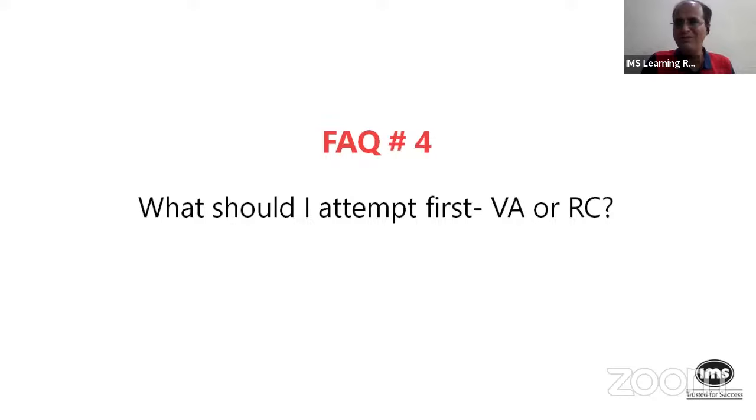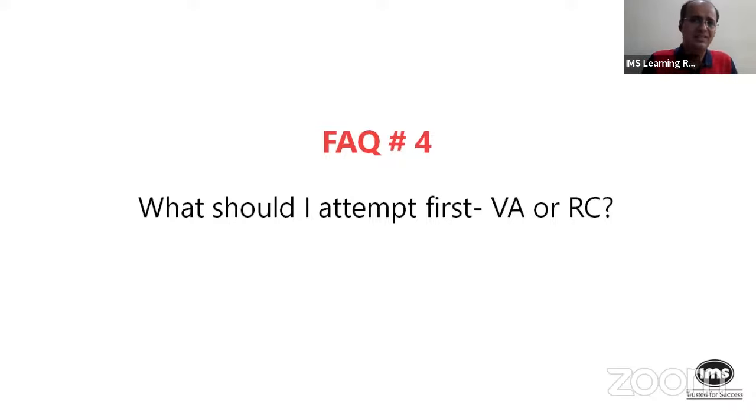So we have 40 minutes for the verbal section. I'm assuming that the same CAT 22 pattern will continue for CAT 23 also. So within those 40 minutes, I would say start with the first rough allocation of 25 minutes to RC and 15 minutes to VA. Now, depending upon your own strengths and preferences, you can change it by about 5 odd minutes. So, for example, if I think I'm good at RC, I would allocate 30 minutes to RC and 10 minutes to VA. Typically, it happens to be about 25 to 28 minutes to RC and about 10 to 12 minutes for VA. Right. So that's the broad allocation.